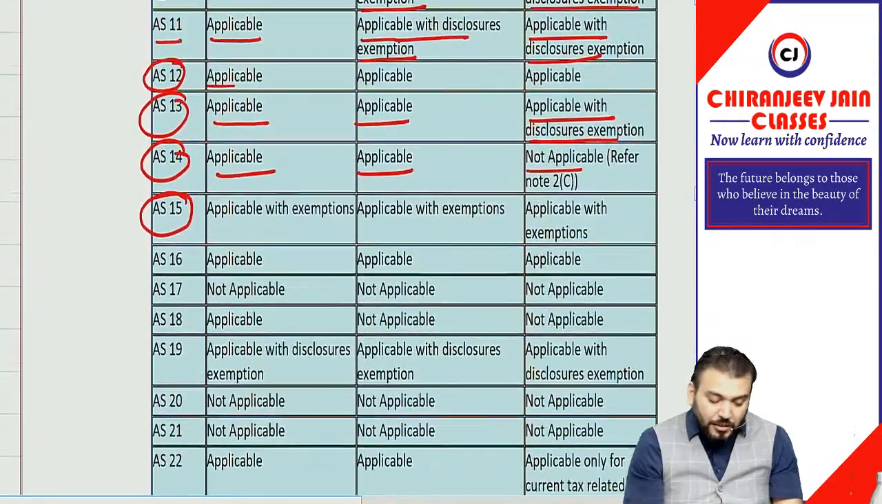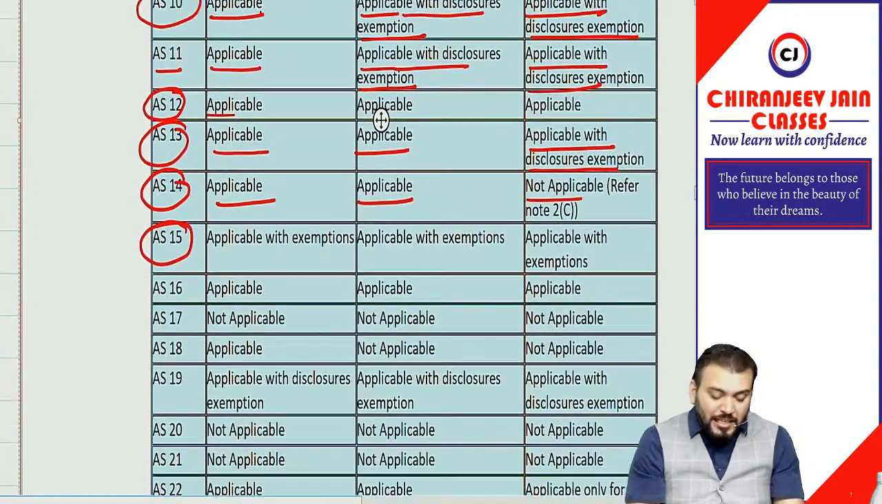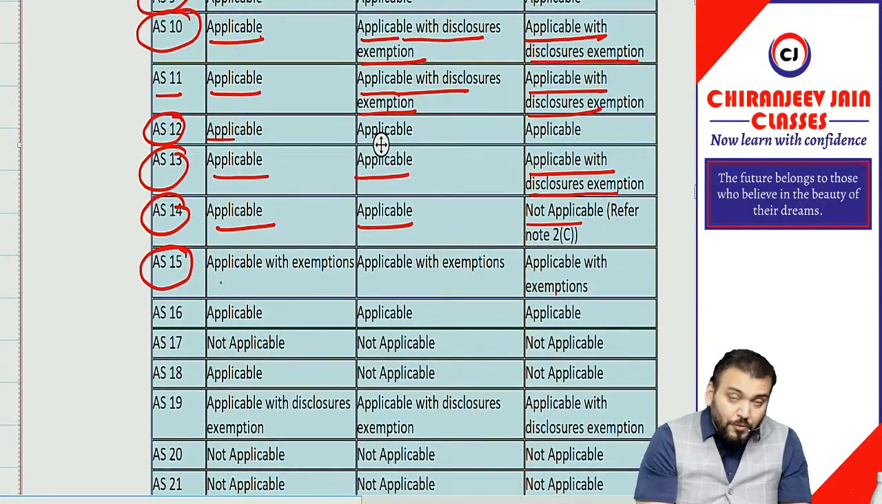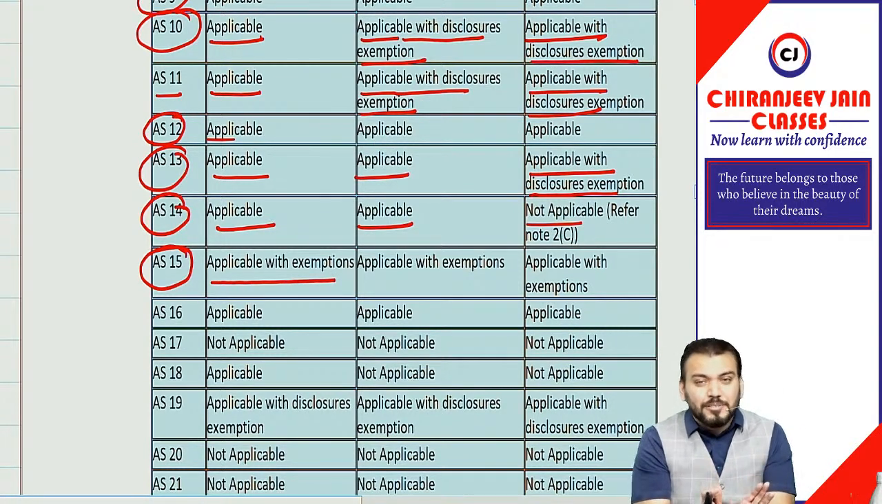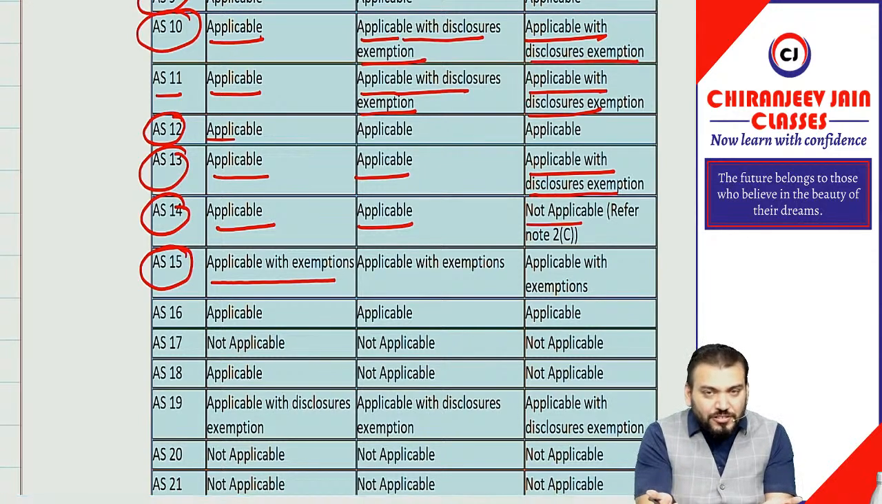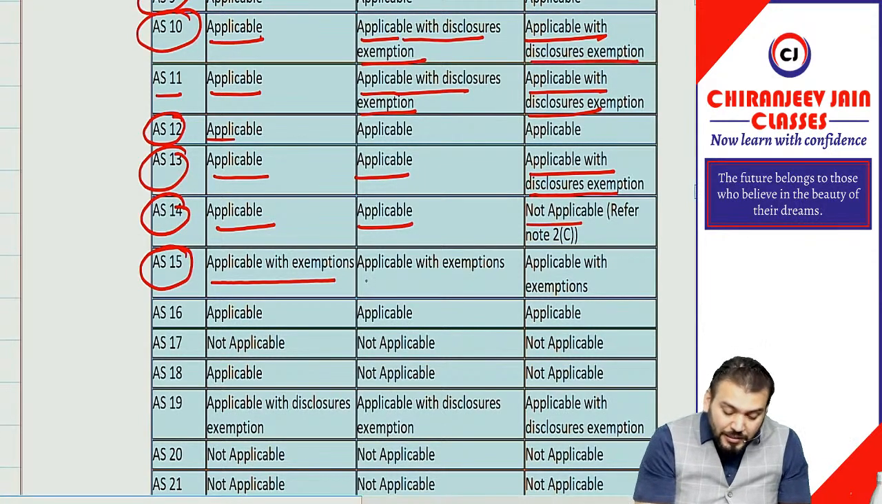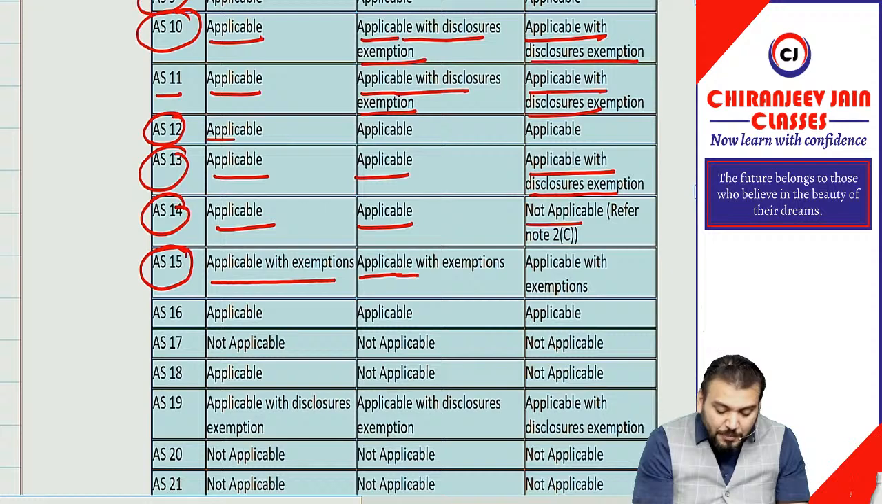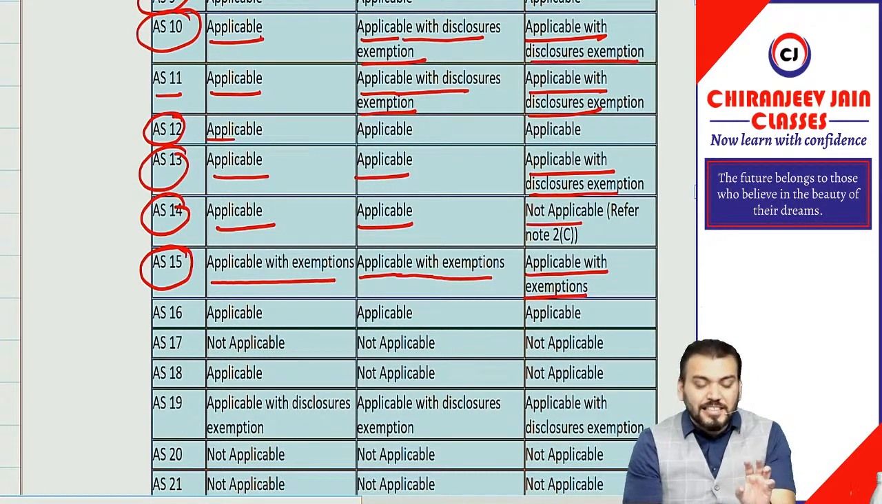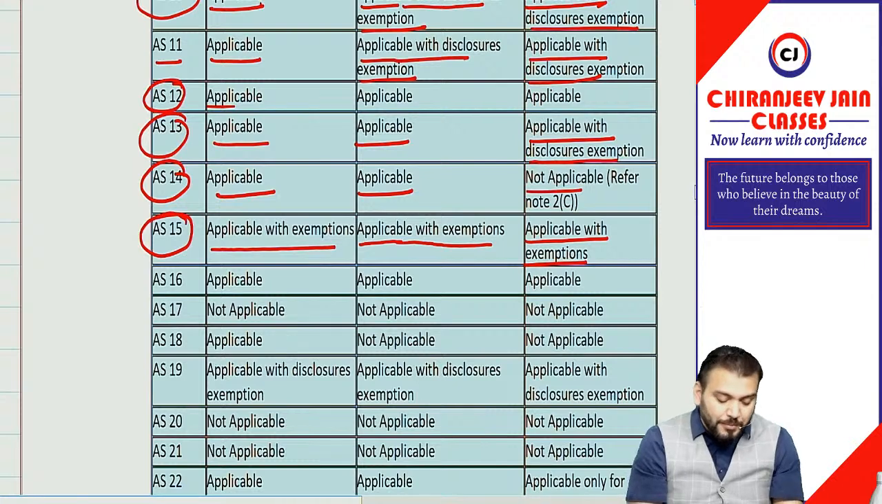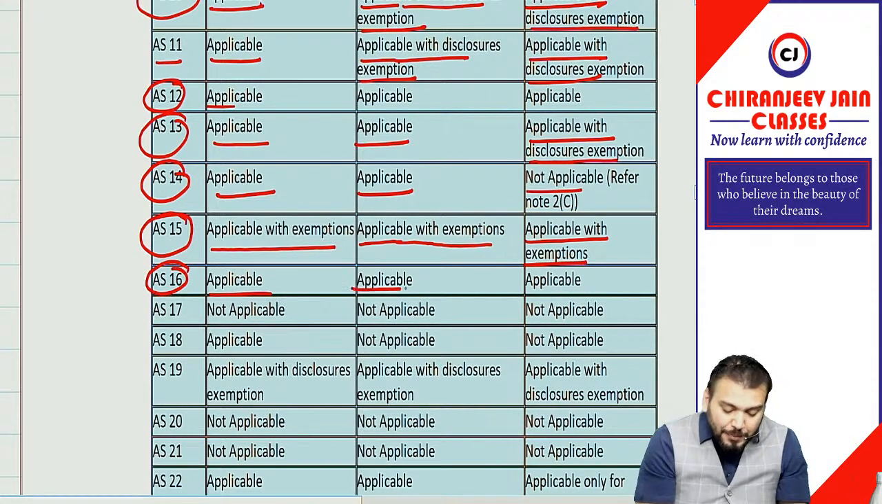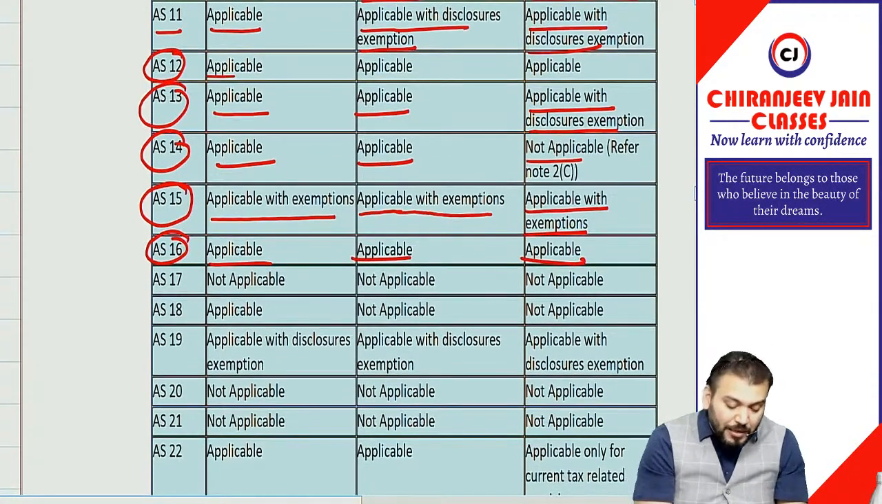Okay. Yes, sir. Now coming to AS15, you can see for level 2 also it is applicable with some exemption, some para is exempted, but AS15 is not in our syllabus, therefore we are not supposed to discuss what para is exempted. AS16, borrowing cost, is applicable.